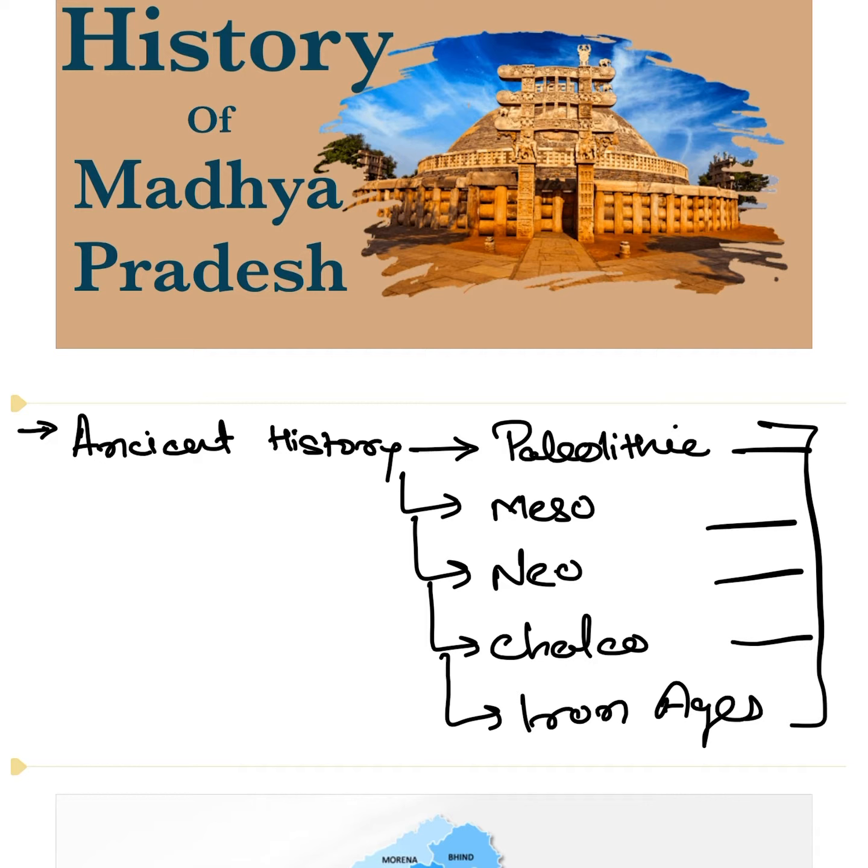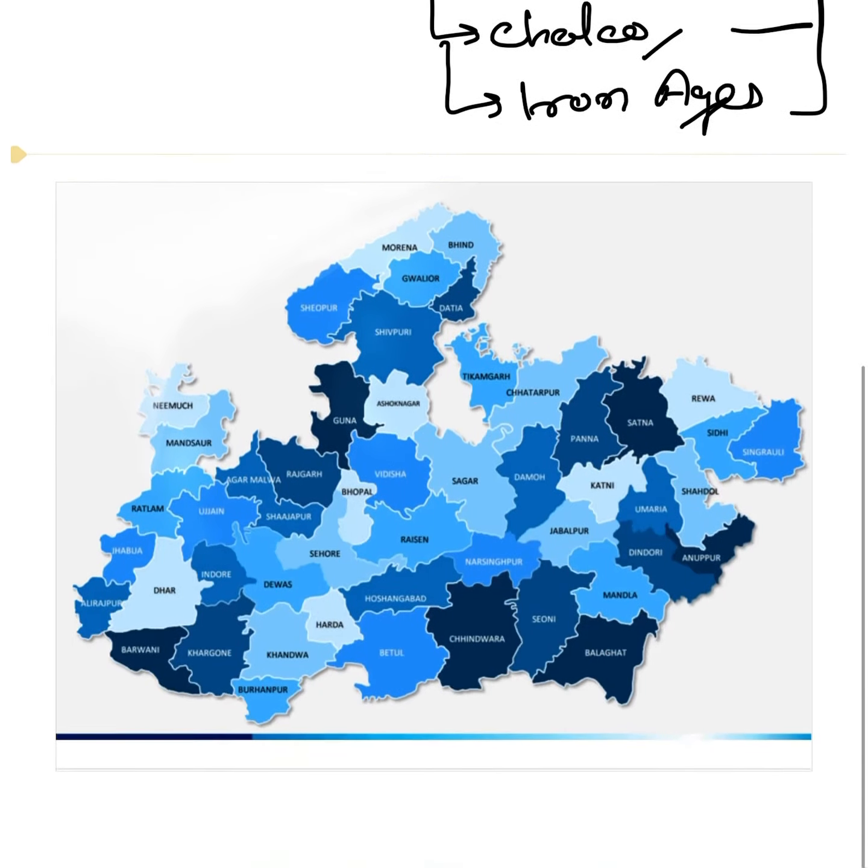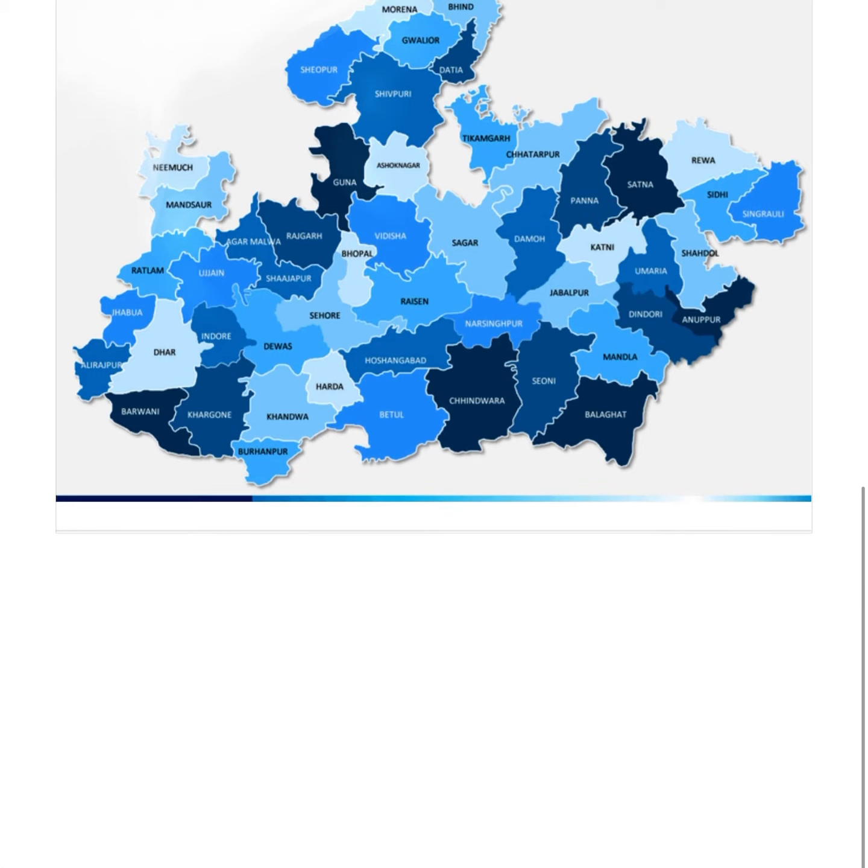So, in terms of ancient history, just keep in mind that the whole time period is divided into these five periods, and these five periods are Paleo, Meso, Neo, Chalco, and Iron Age. These five segments are going to cover complete ancient history. So, let's begin with the first one, that is the Paleolithic age.